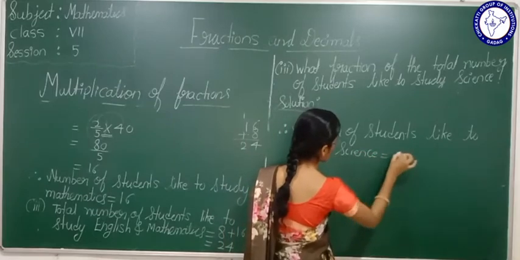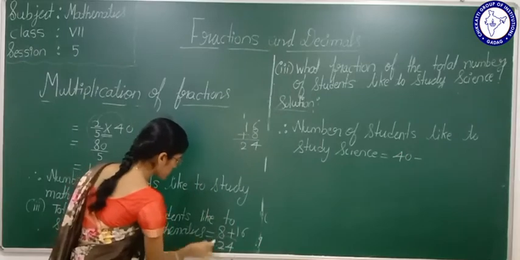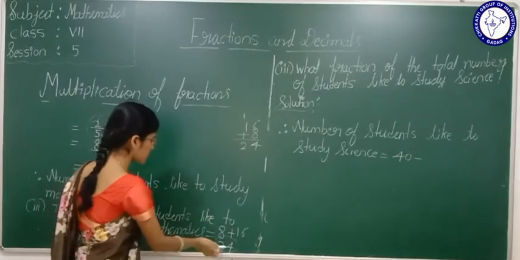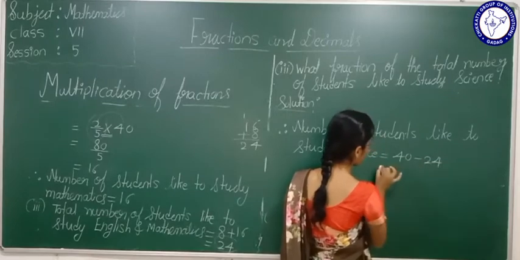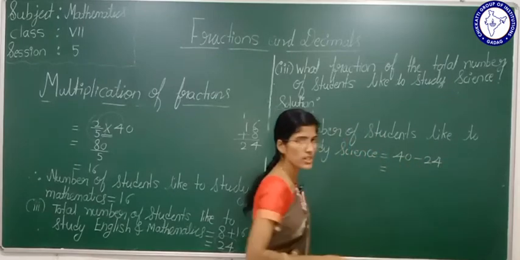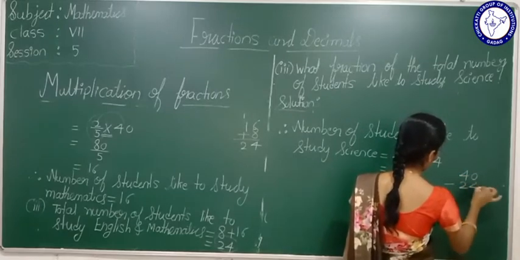Total strength is how much? 40. 40 minus 24, this many students like to study English and mathematics. If we do 40 minus 24, definitely this many students like to study science. Yes or no?